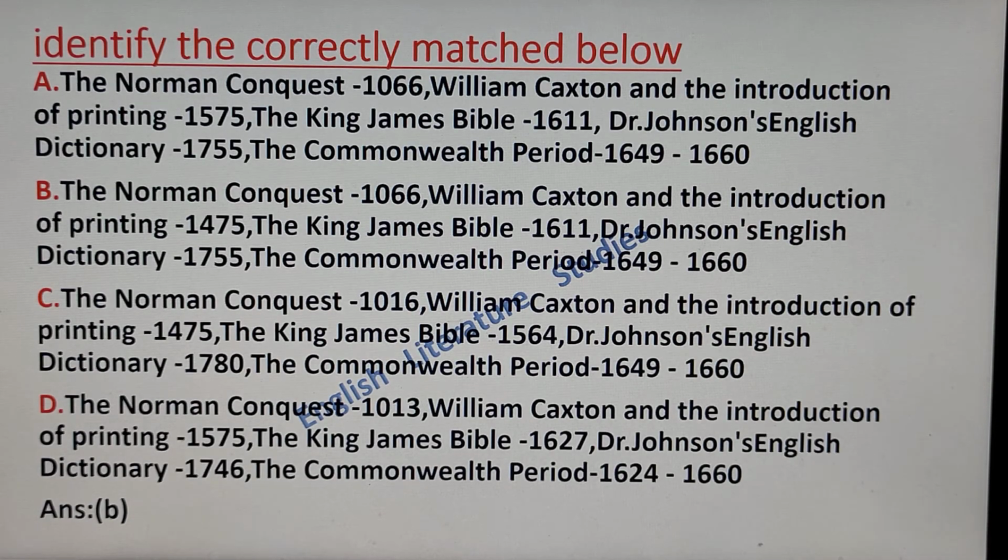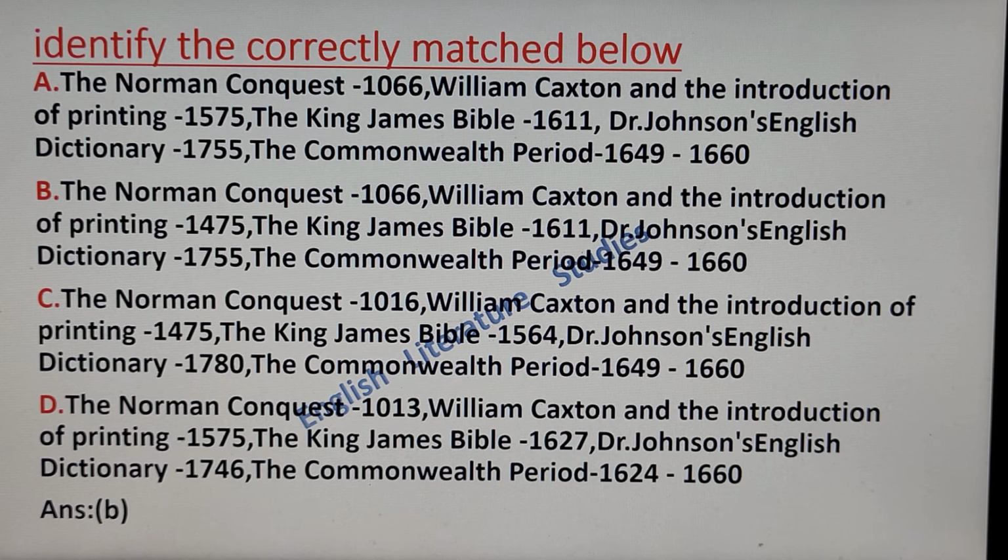Next question is to identify the correctly matched option below, in which the items are the Norman Conquest, William Caxton and the Introduction of Printing, the King James Bible, Dr. Johnson's English Dictionary, and the Commonwealth period. These are five points, and different dates are given along with them. You have to correctly match and find out which option is correct with correct dates, and that will be the answer.